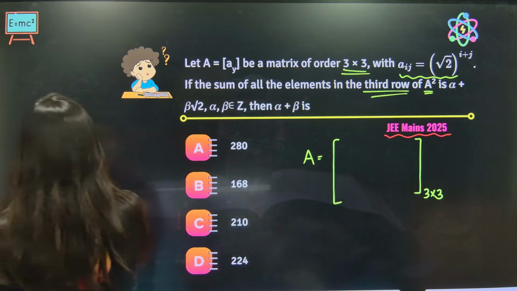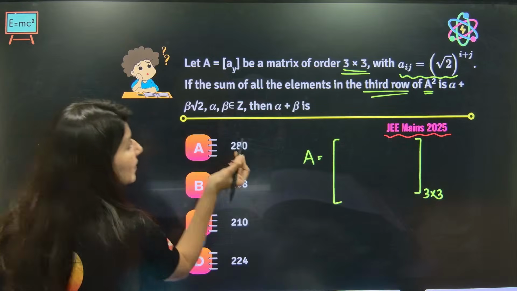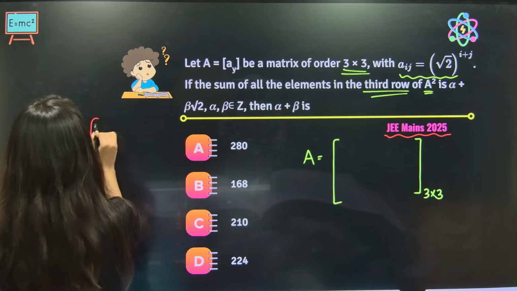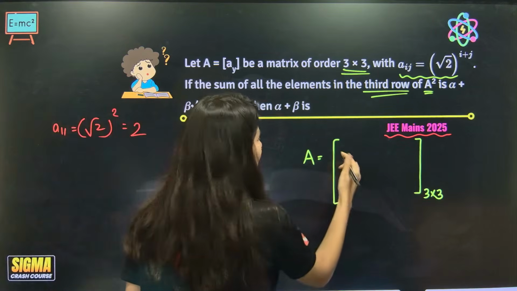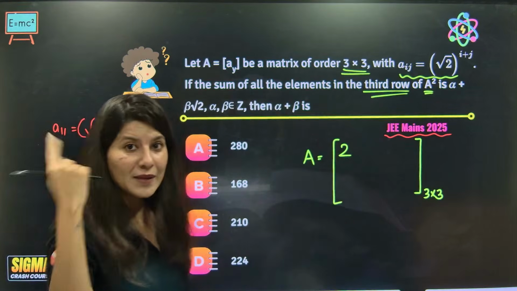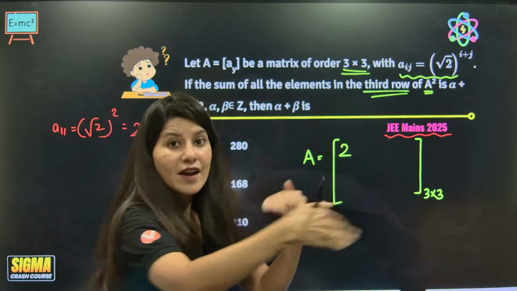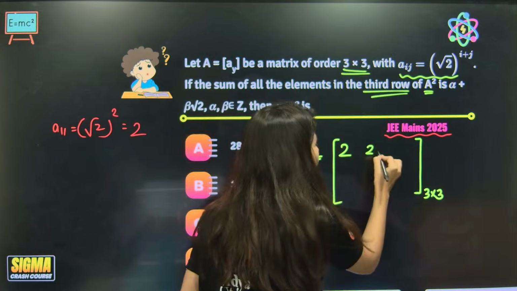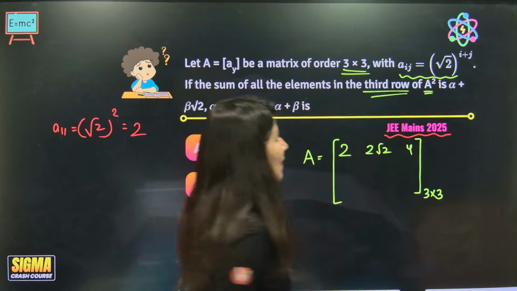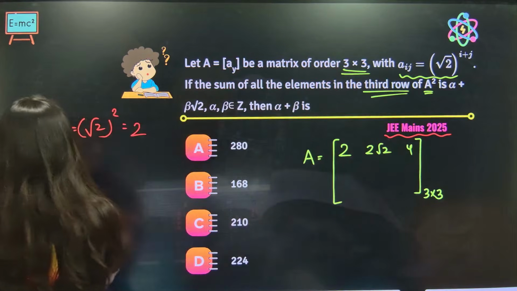Tell me, what will be A11? So, ma'am, A11 will be root 2 to the power 1 plus 1, 2, so that is 2. Now apply your brain. In each and every term, only root 2 gets multiplied: 2, 2 root 2 and 4. What will be A21?